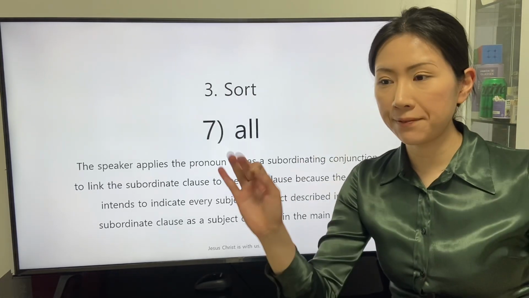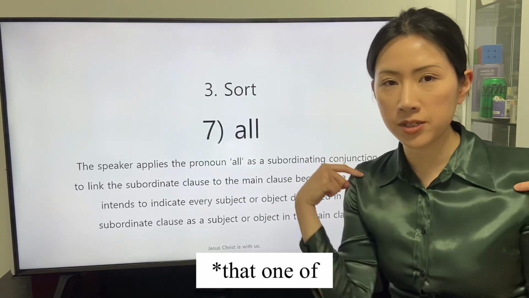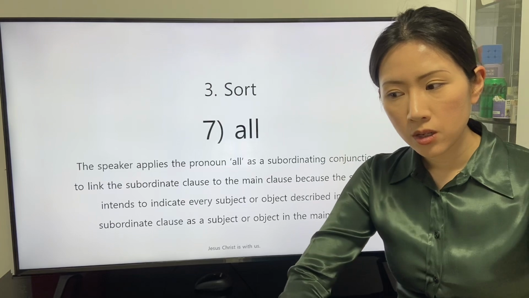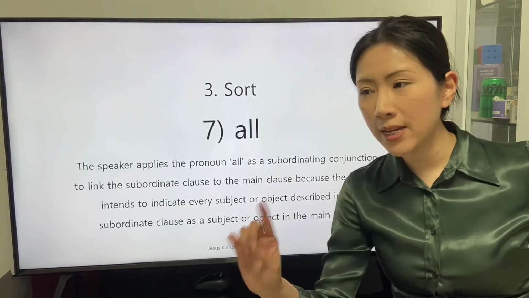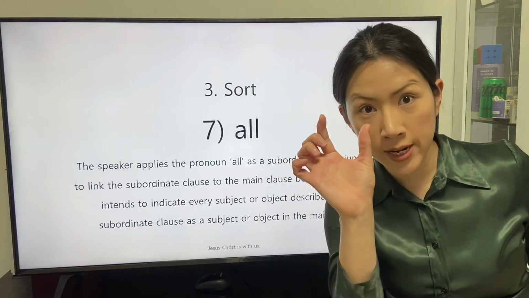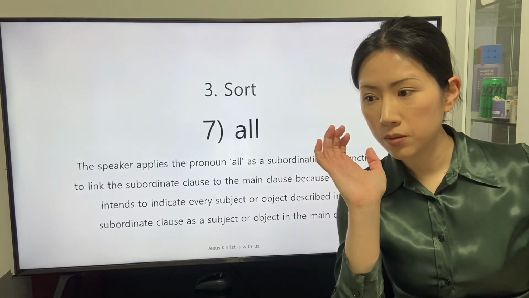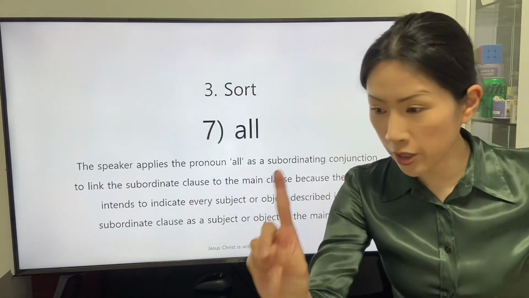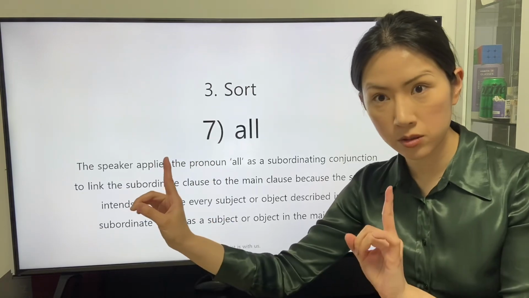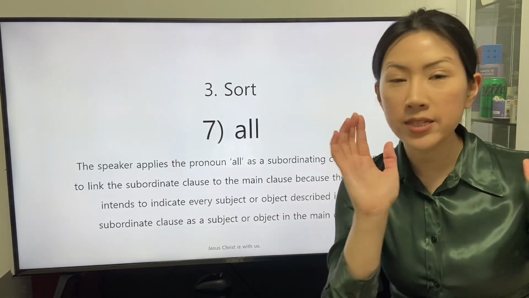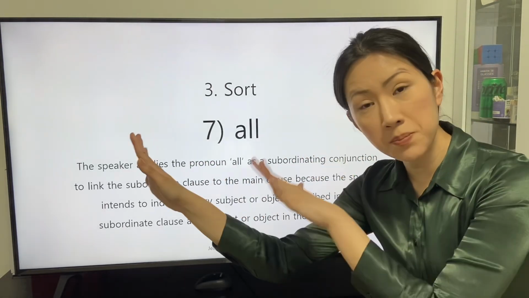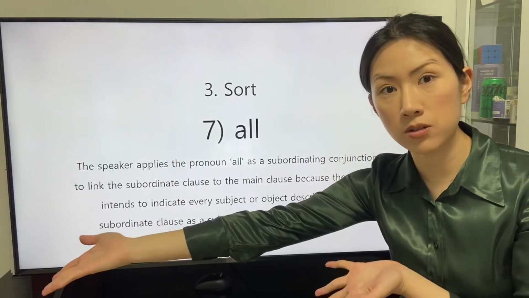From this perspective, we can understand the other indications described in the subordinate clause can be the subordinating conjunction to link the subordinate clause to the main clause, so that the described subject or object can be the subject or object in the main clause.